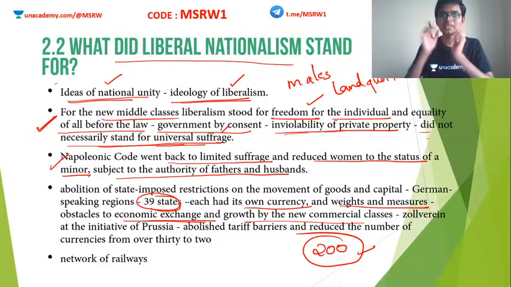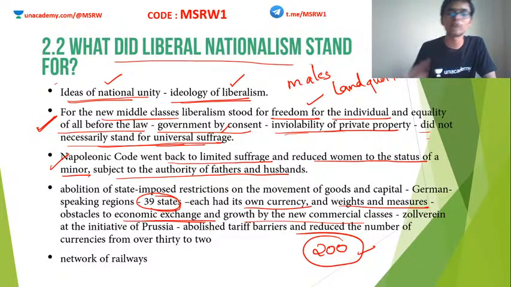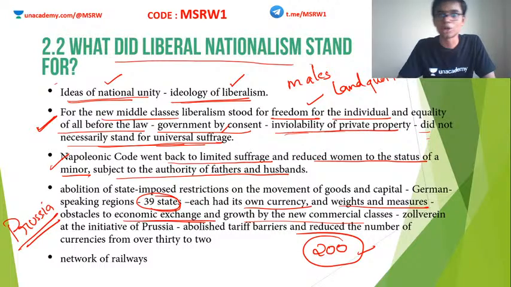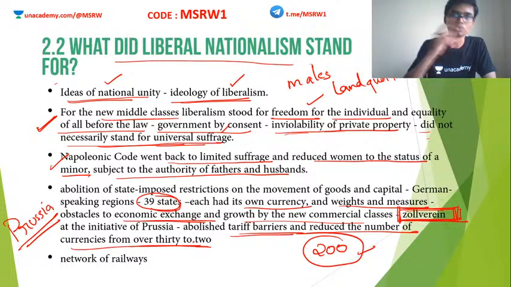Clear? So at this time, among these 39 states, the most powerful one is known as Prussia. Prussia, not Russia, Prussia. The Prussian king came up with a concept known as Zollverein. So what is Zollverein? I will tell you. Zollverein is an initiative of Prussia which abolished the tariff barriers and reduced the number of currencies from 32 to 2.